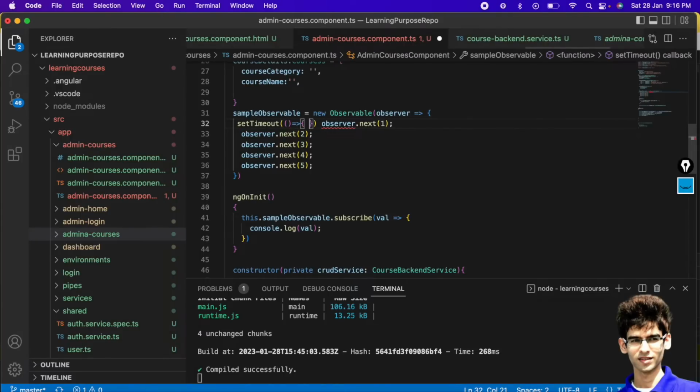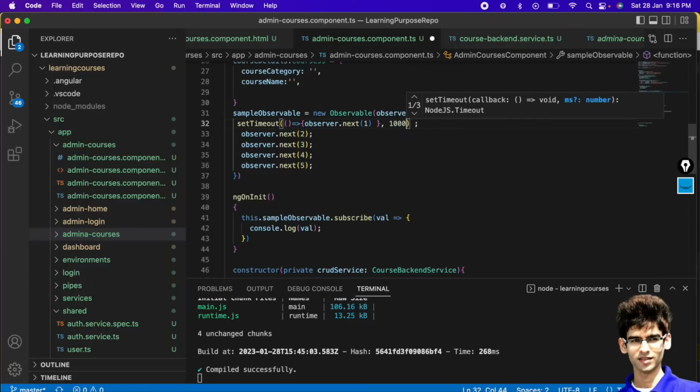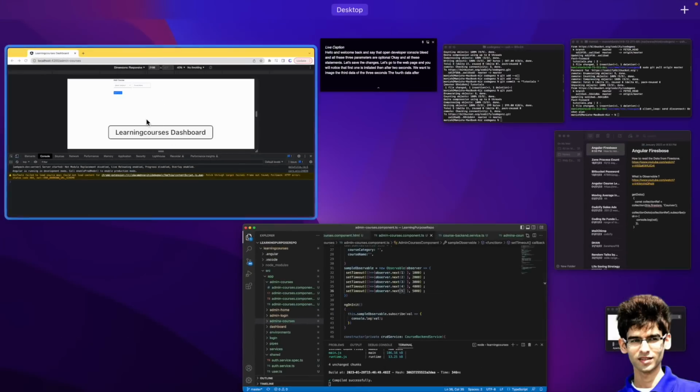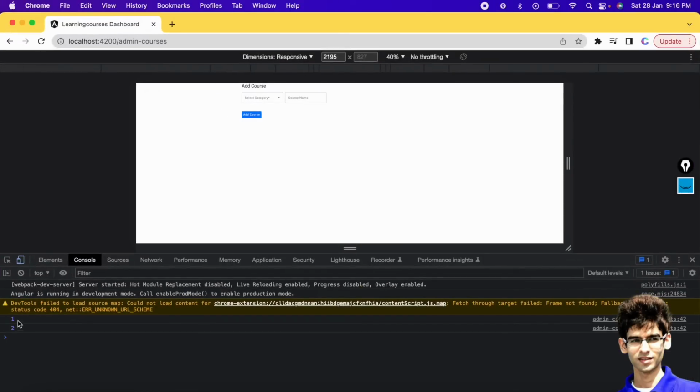Like this. Here you have to write this observer, and here you can assign the milliseconds. How much time should it take in milliseconds, like this, 3000 milliseconds. 4th task, 5th task. Let's run this, and as you can see here, the first task is loaded, 2nd, 3rd, 4th and